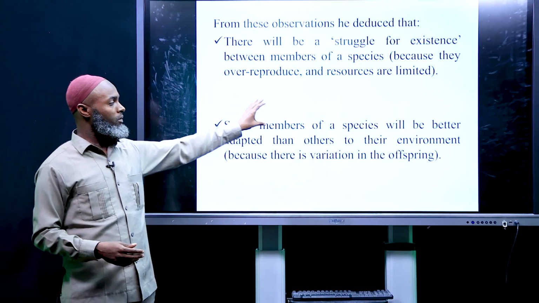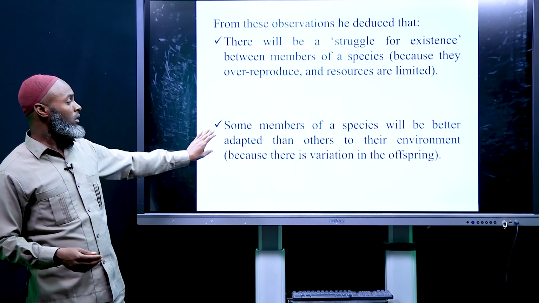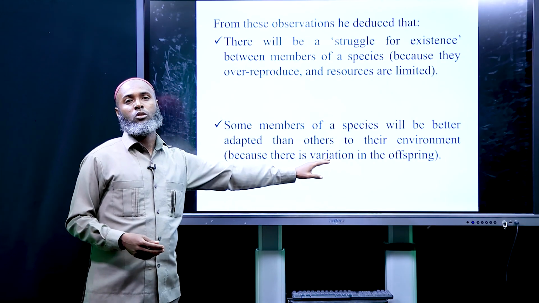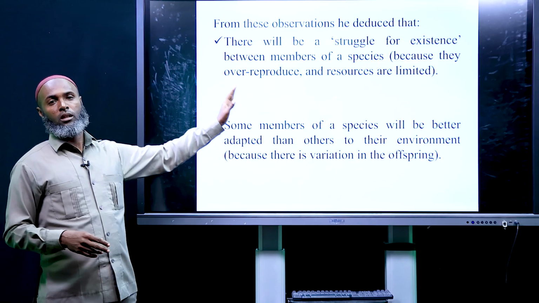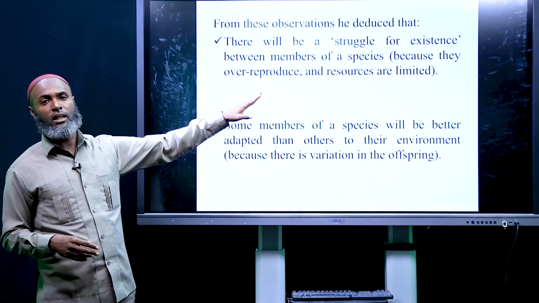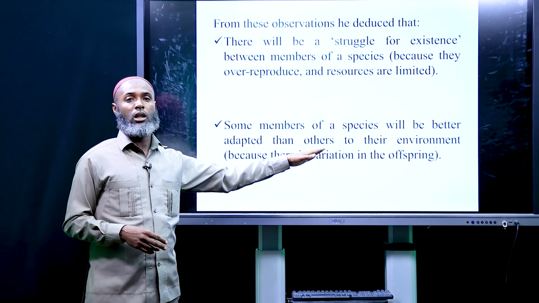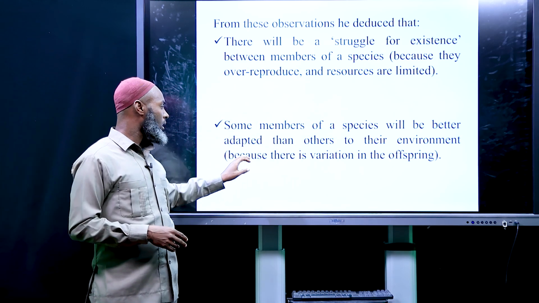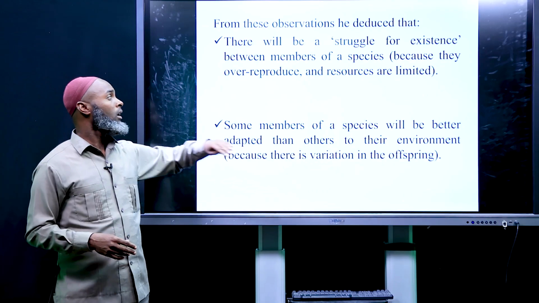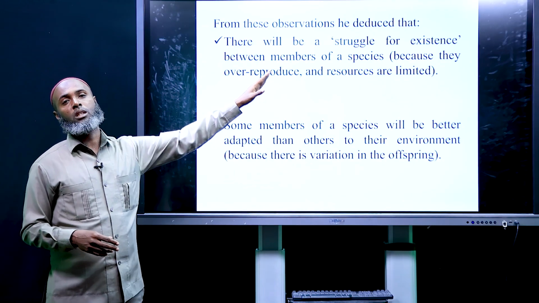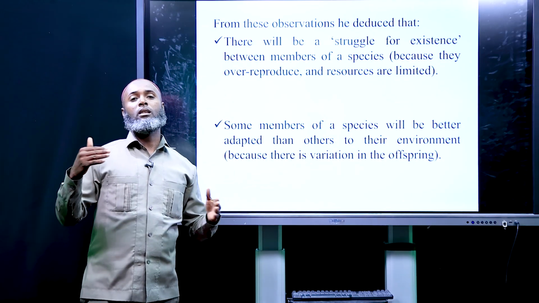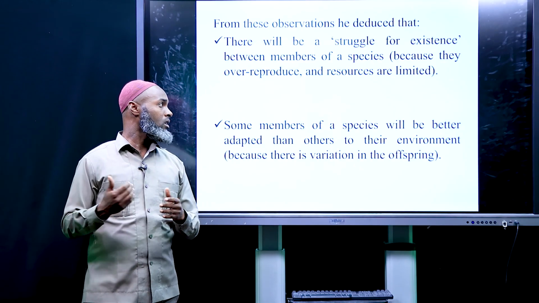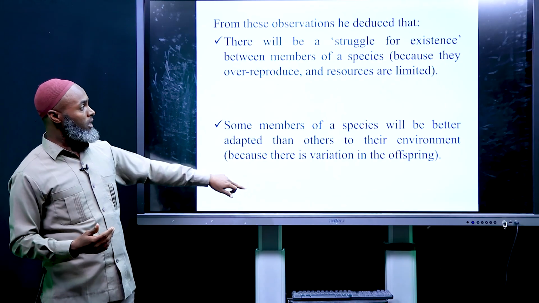The other is some members of the species will be better adapted than others to the environment because there is variation in offspring. So the two ideas that we have seen, survival of the fittest and variation in the offspring, can be said that some members of a species will be better adapted than others to their environment, and the other is struggle for existence, and the one that competes better than the other will survive, and this is known as survival of the fittest.